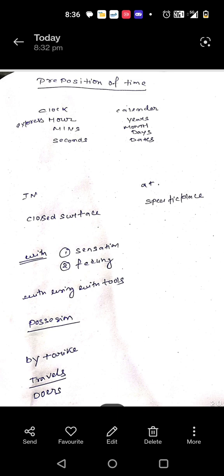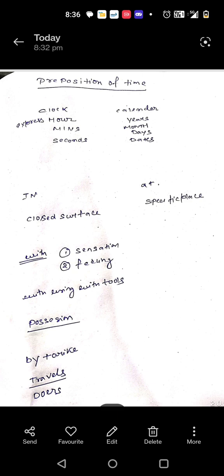In preposition of time there are two types. One is clock time, and one is calendar. In clock time we have hours, minutes and seconds. In hours we use at. Suppose I tell you that I will meet you at 6 o'clock. At 6 o'clock is a specific time, or the bell rang at 6:30 p.m. That is a specific time, so for a specific time you use at.